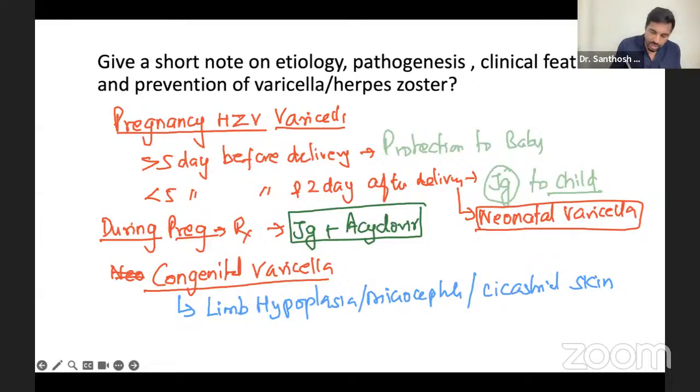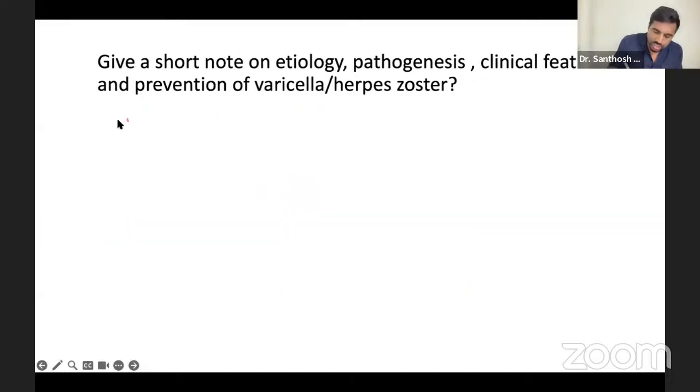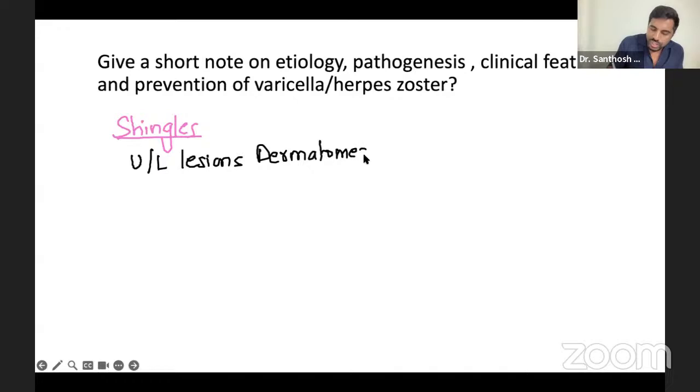Now next. Now the other one is called what? Shingles. Shingles in the adults. In shingles, it's a bit different. Why? Because in shingles, what you see is a unilateral, one-sided vesicular lesion along the dermatomes. Because we told that this virus remains dormant, latent in the neurons. So unilateral lesions along the dermatomes, along the nerves. Okay, basically along the nerves. Dermatomes means along the nerves.